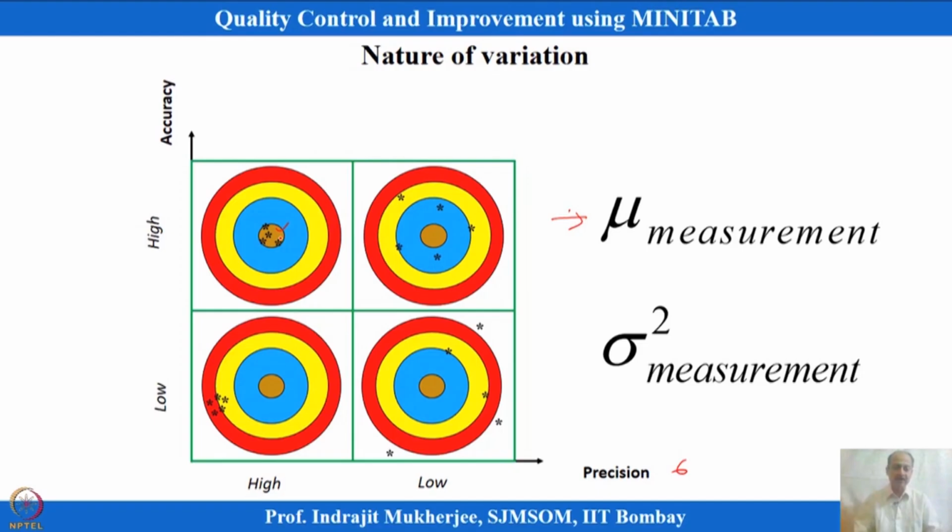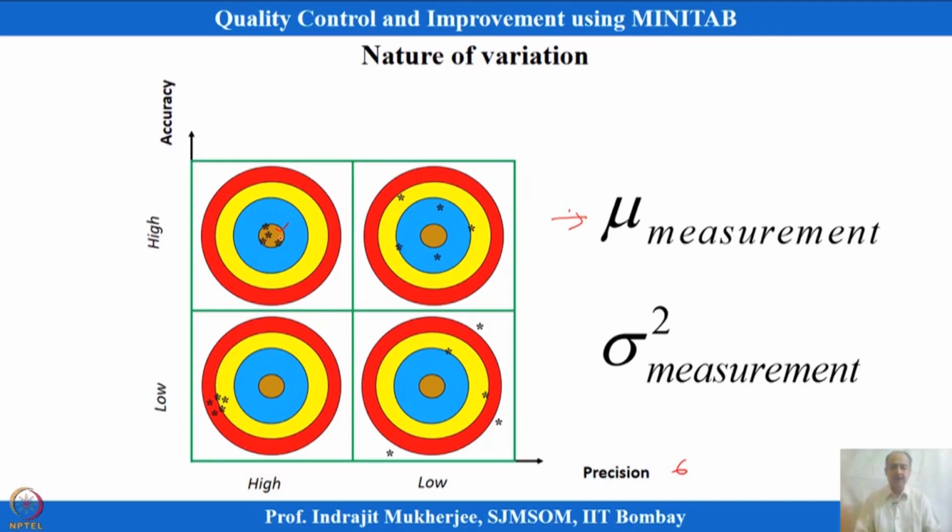So, there should be no bias in the instrument, and the variability in the measurements that we are getting should also be minimized. That means the repeatability of the instrument should be very high. So, we have to ensure these two aspects. The mean of the measuring instrument should have minimum bias, or bias should be near 0, and variability should also be near 0. Bias equal to 0 means the difference from the reference point to the average that we get from the measurement instrument should be near 0.